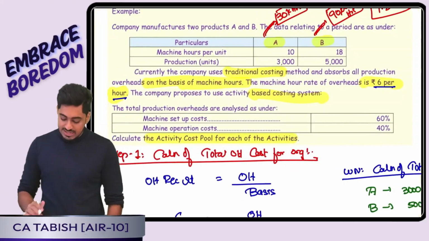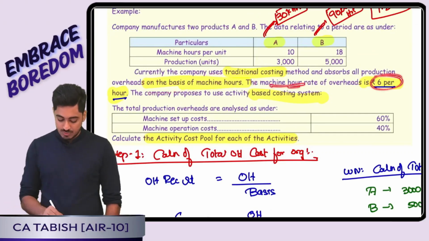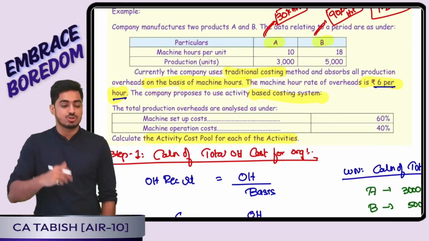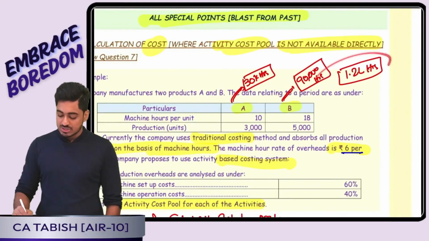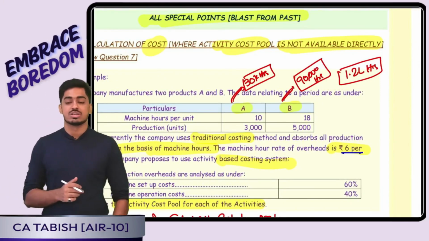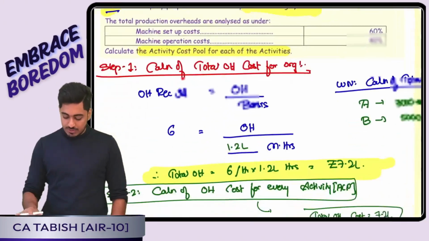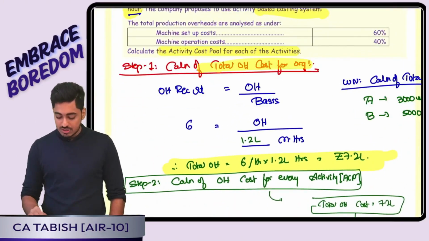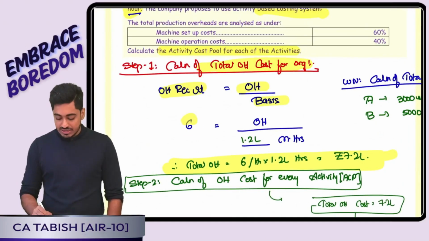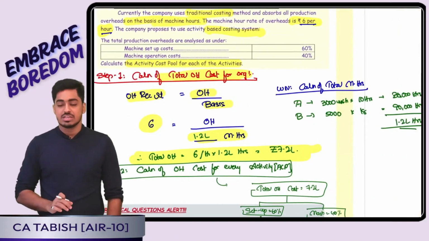Question told me that right now I am recovering my overhead based on machine hours, and the machine hour rate is 6 rupees per hour. That means for 1 hour 6 rupees overhead I am incurring. Total how much hours we worked? 1,20,000. So accordingly I will arrive at the total overhead cost. 6 per hour into 1,20,000, which is going to be 7,20,000. Step 1, we will calculate the total overhead cost for the organization. Overhead divided by basis gives me overhead recovery rate. Recovery rate will be given. Basis can be calculated. Using that I will arrive at the total overhead.